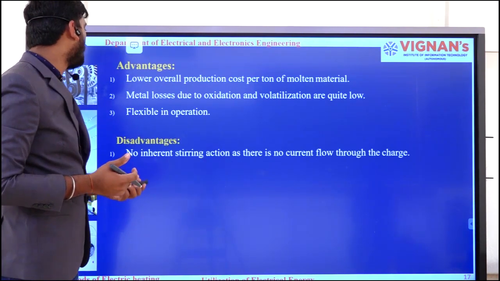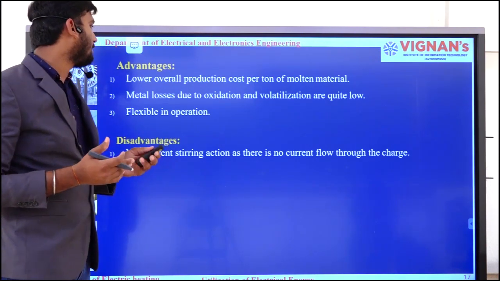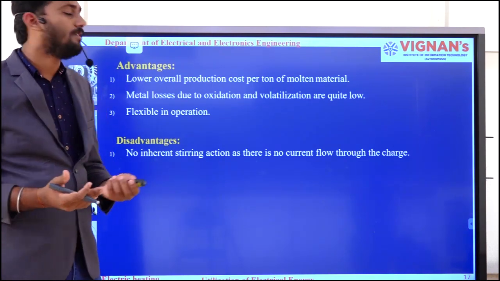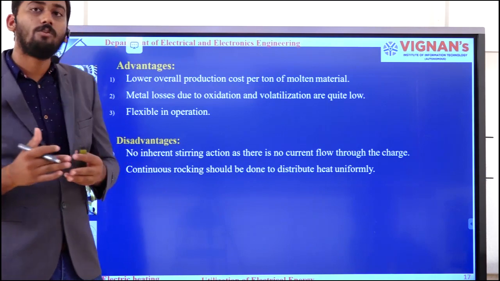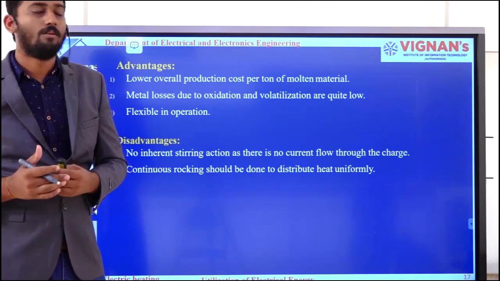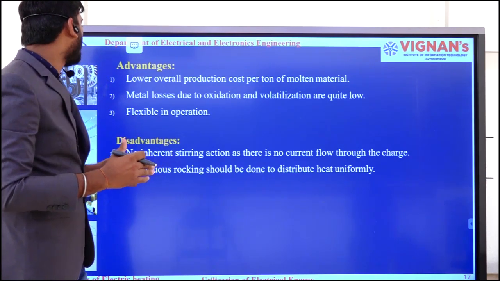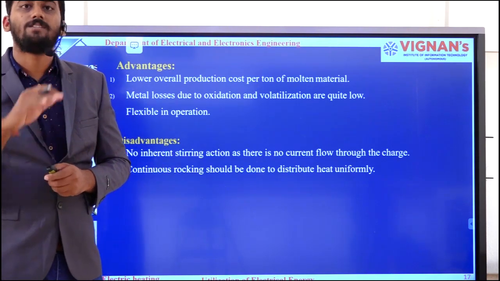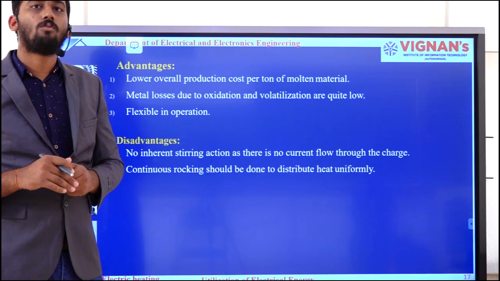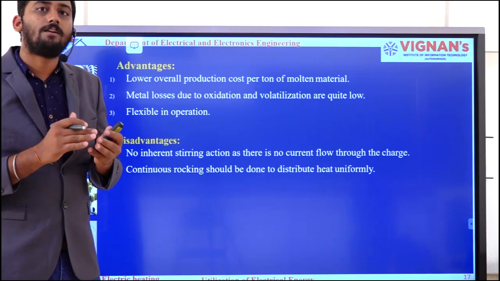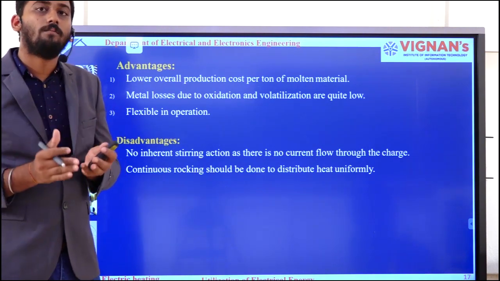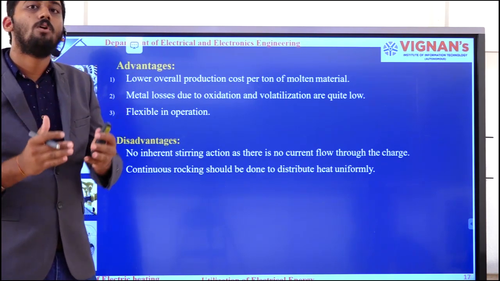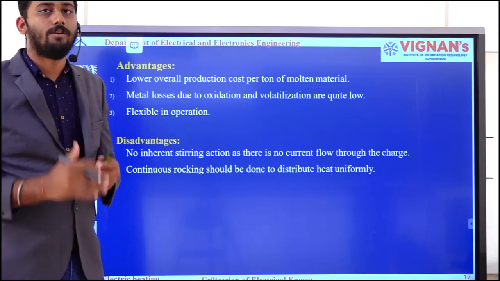Disadvantages: no inherent stirring action is there, as there is no current flow through the charge. At the same time, continuous rocking should be done to distribute heat uniformly. That means in order to keep the temperature constant throughout the entire charge, we need to do that rocking continuously.